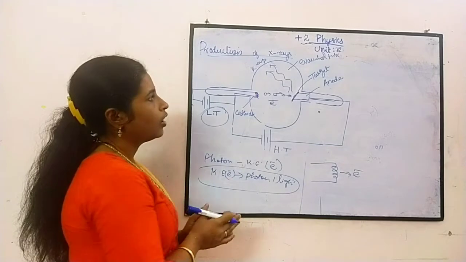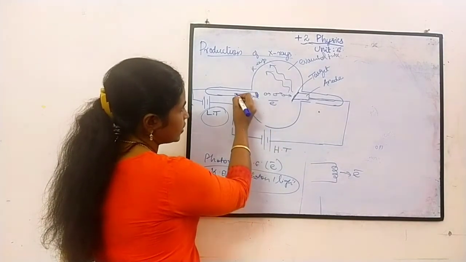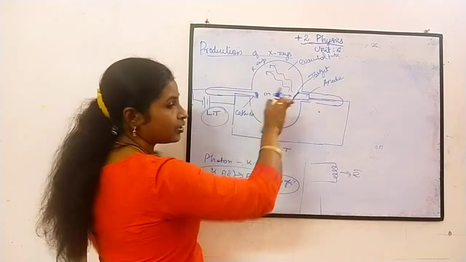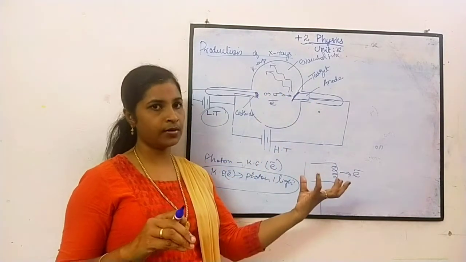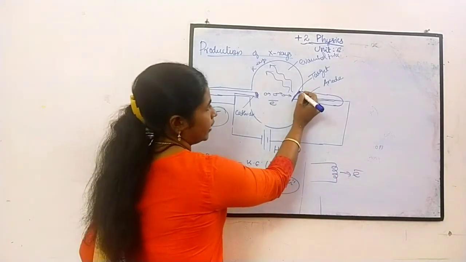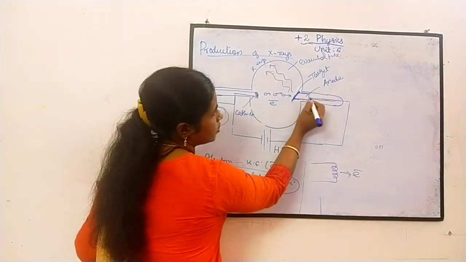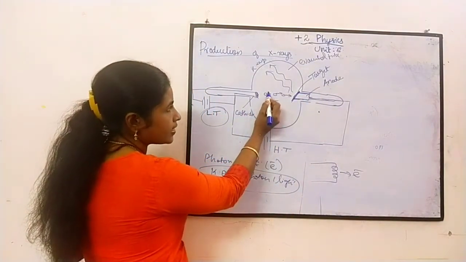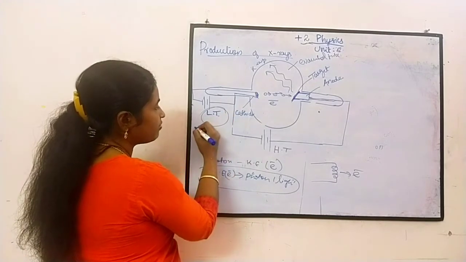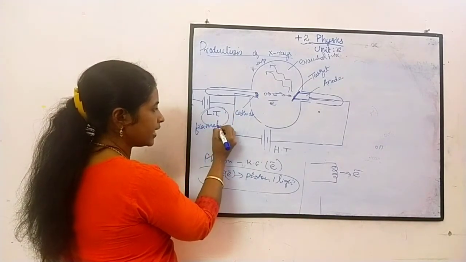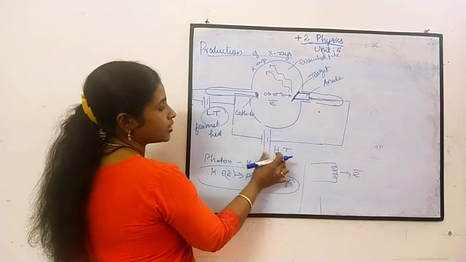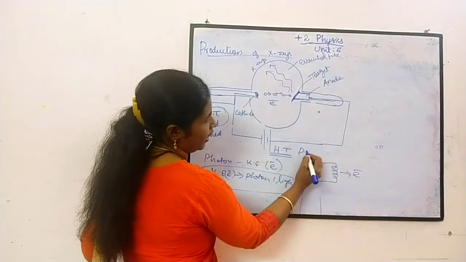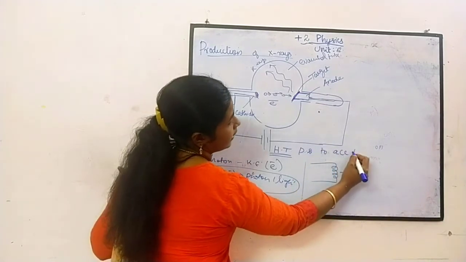Now here there is a high tension. This is an anode, the target material. The electron has to hit a target so that X-rays will be produced. This target material is called the anode. The low tension battery heats the filament. The use of this high tension battery is that it provides the potential difference to accelerate the electron.